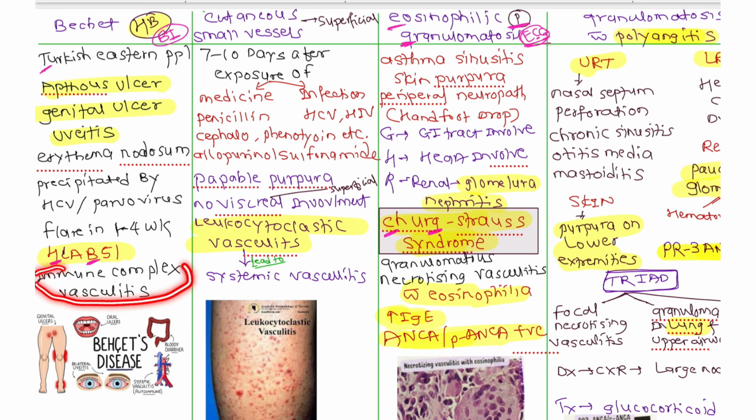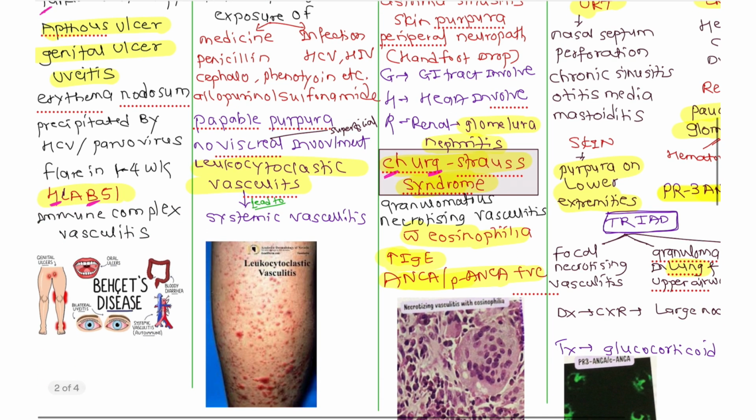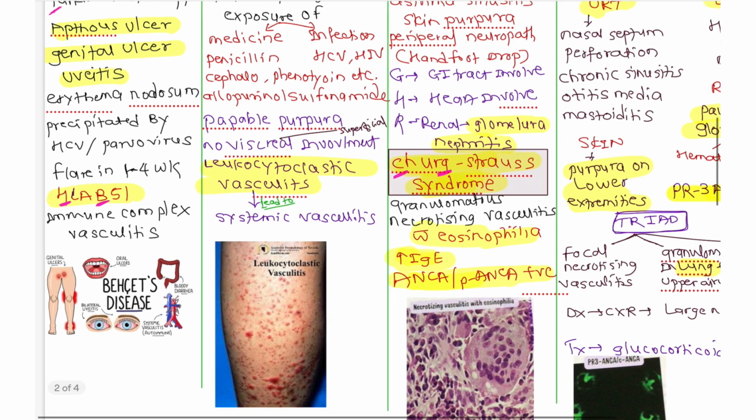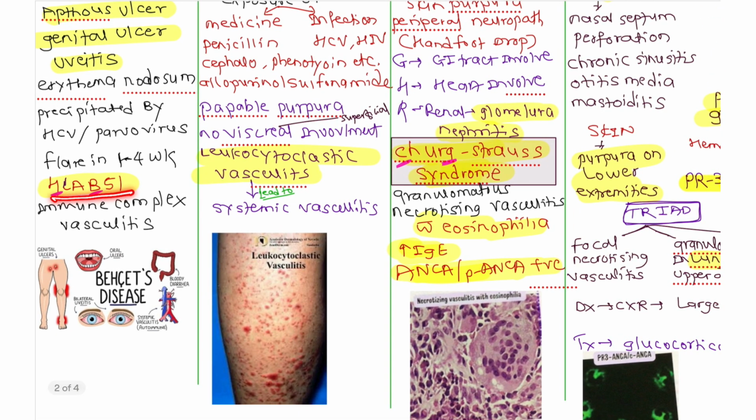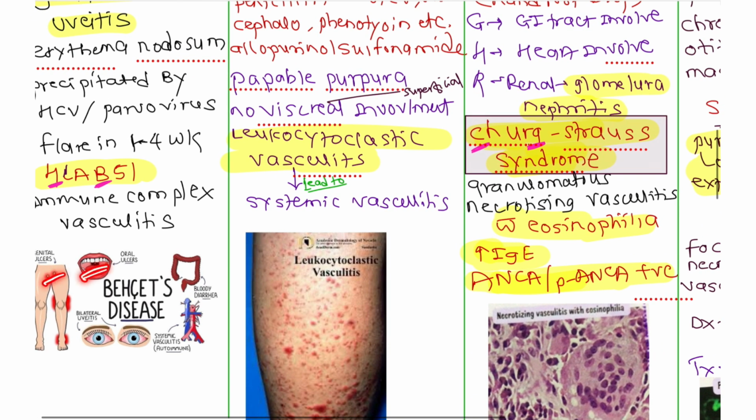Now in the Behçet, what is going to happen? There is an immune complex vasculitis. Means what? The immune complexes are going to deposit in the vessel, causing the vasculitis associated with HLA-B51. There is an aphthous ulcer, there is a genital ulcer, there will be uveitis, and there will be erythema nodosum. Like you can see here, oral ulcer, genital ulcer, uveitis.